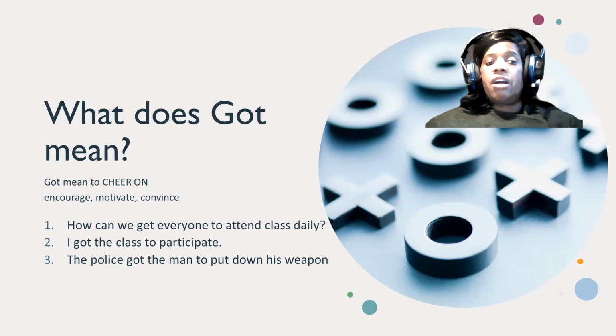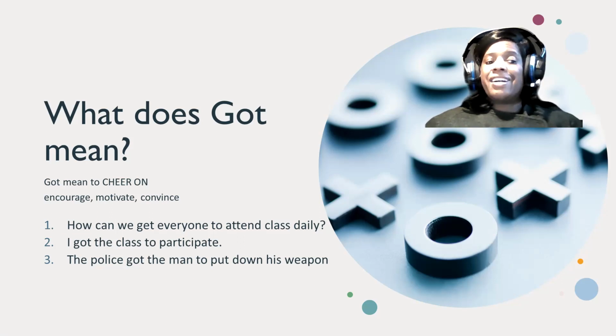In terms of causative, the police is the subject. He got who? The man to do what? To put down his weapon. So this is in terms of causative.